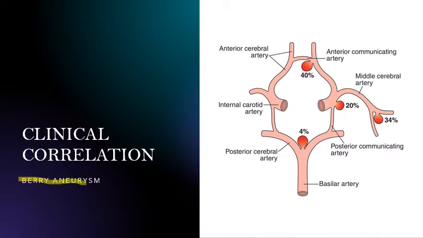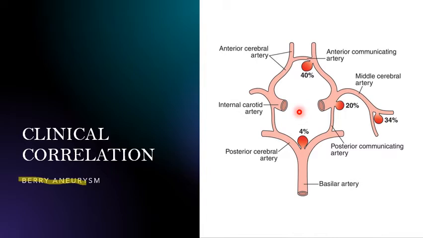This is a major issue that can be seen. What is it? It is a localized dilatation on one of the arteries of the circle of Willis. It could be because of any congenital muscular weakness. Congenital means what? Acquired from birth, right?